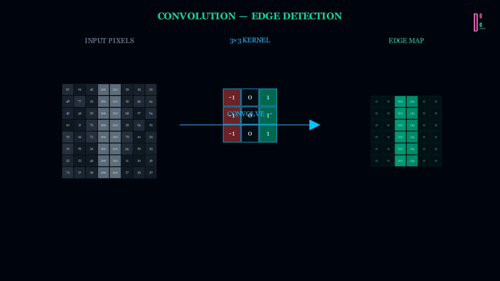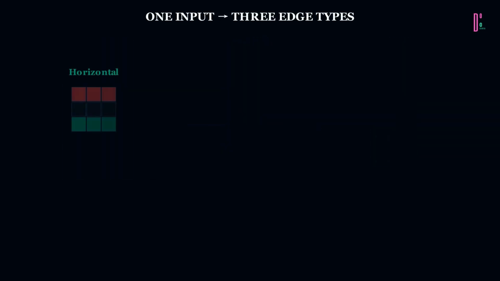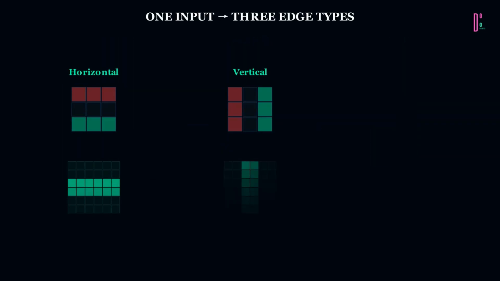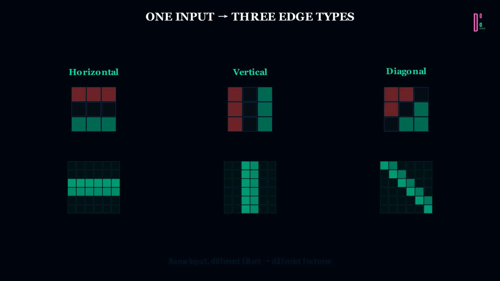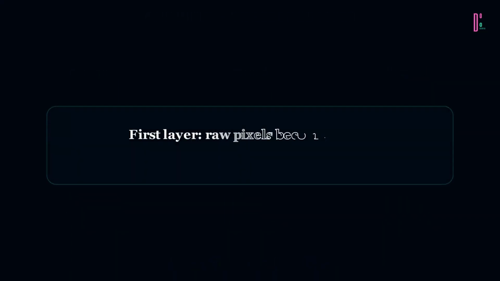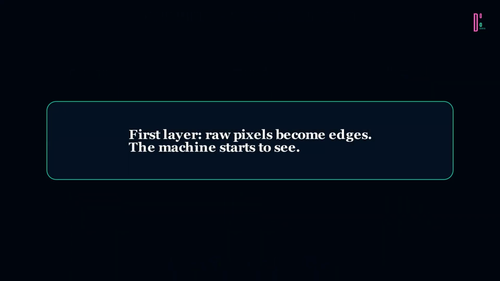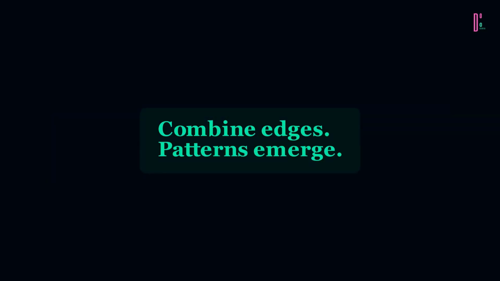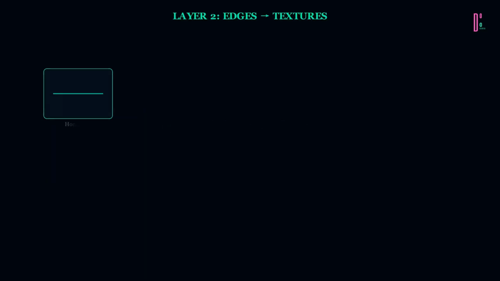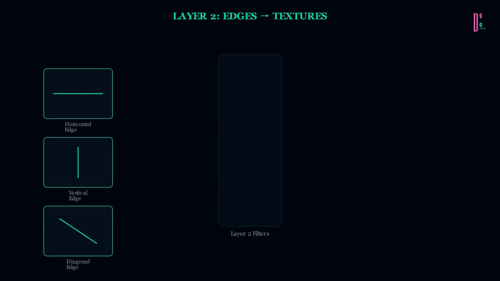What a computer actually receives when you show it an image is not shapes, not colors, not meaning, just a grid. Each square is a pixel, a single number between 0 and 255. To the machine, there is no difference between a pixel in a face and a pixel in a brick wall. They're all just numbers. The machine has no idea what it's looking at. So how does it ever learn to see? Raw pixels are meaningless. The journey from numbers to understanding starts now.